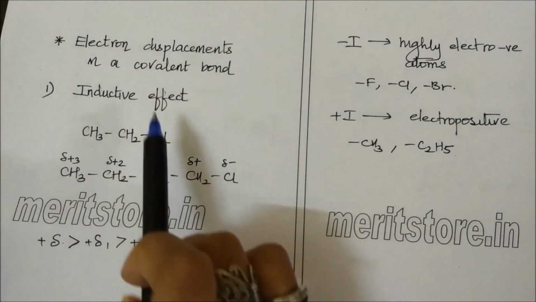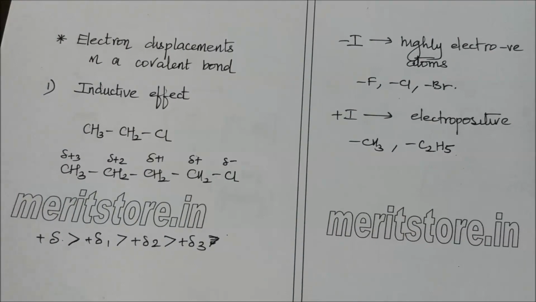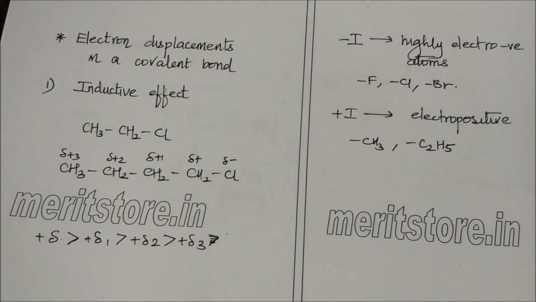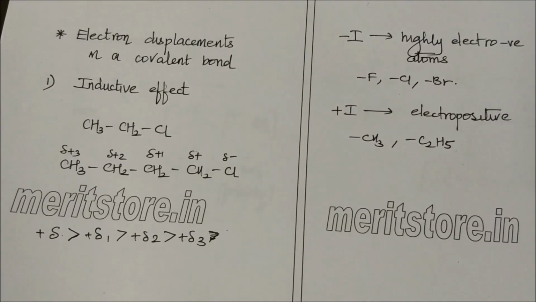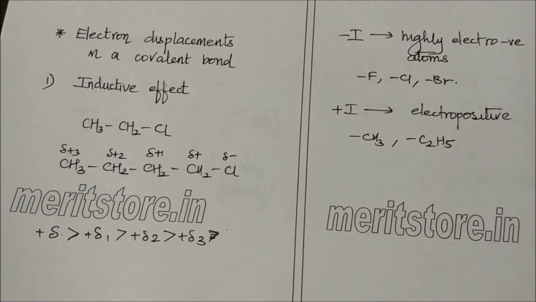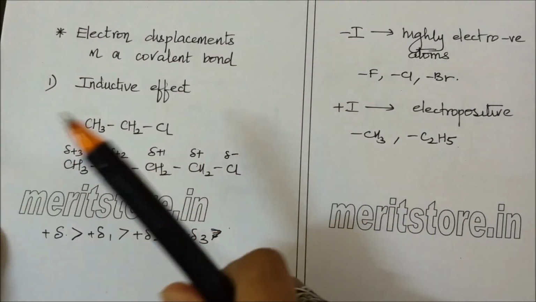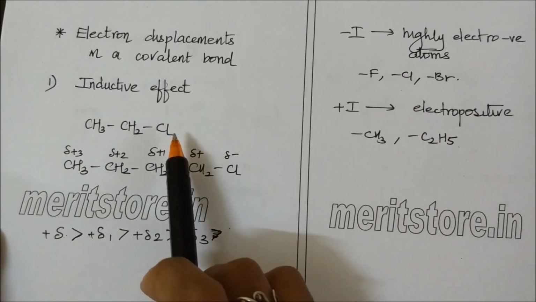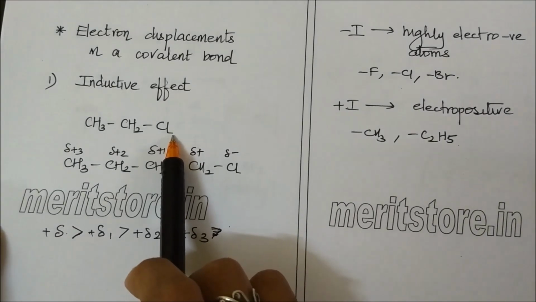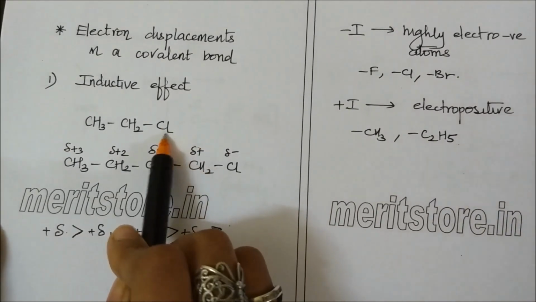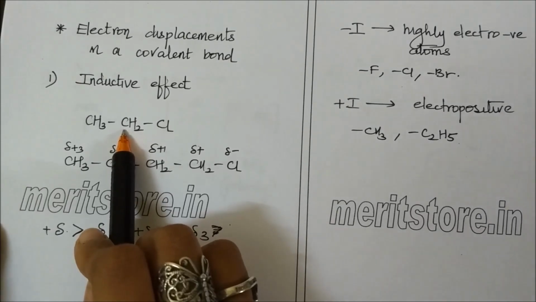Let us now look at electron displacements in a covalent bond. The first effect that we're going to look at is inductive effect. Let us consider the molecule ethyl chloride. Ethyl chloride is a polar molecule as there is a high difference in electronegativity between chlorine and carbon. Hence, it is a polar molecule.